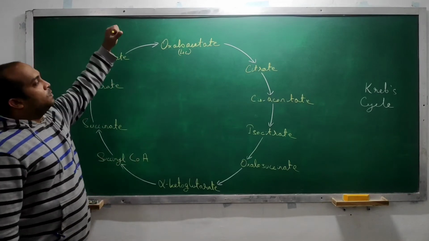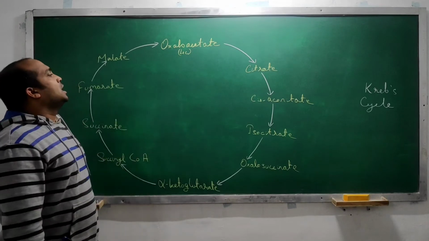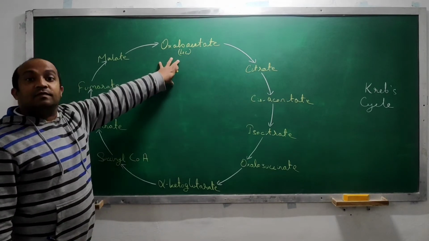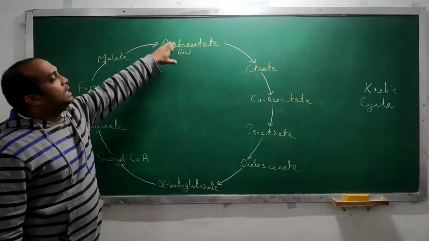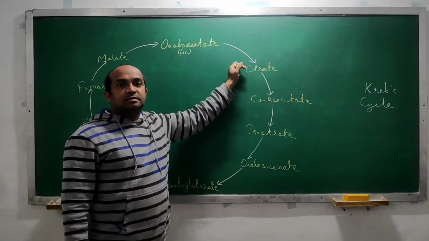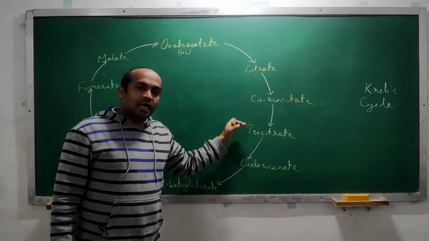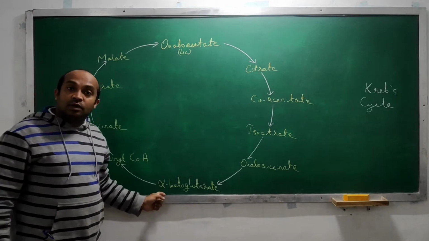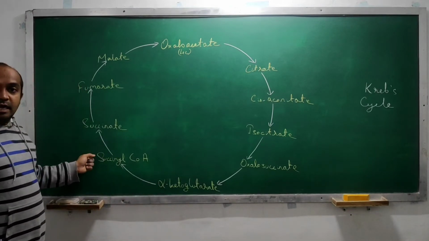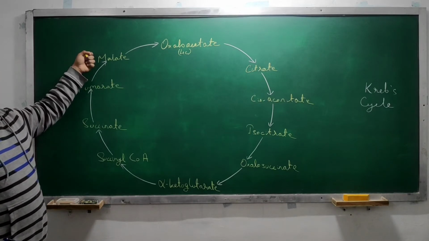Now, this occurs in the mitochondria of the eukaryotic cell. So first, oxaloacetate with the acetyl of acetyl CoA, which was produced from pyruvate, will convert into citrate. Then this citrate will convert into cis aconitate, to isocitrate, isocitrate to oxalosuccinate, oxalosuccinate to alpha ketoglutarate, and then succinyl CoA, succinate, fumarate, malate.